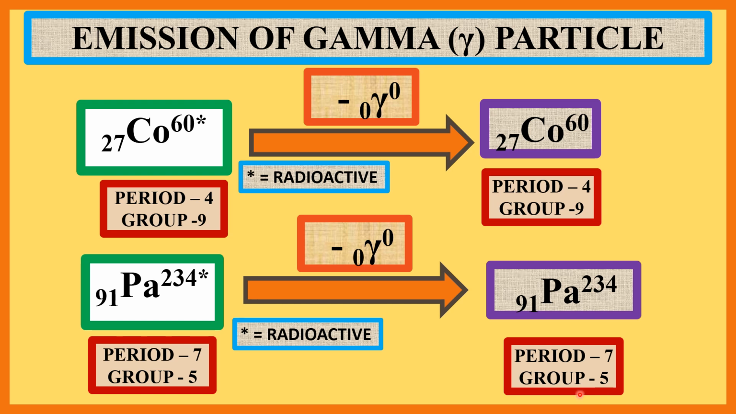And this protactinium is indicated by a star mark, which indicates that this protactinium is in the metastable state or in the radioactive state. After emitting a gamma ray, this forms this protactinium element which is in the stable state.